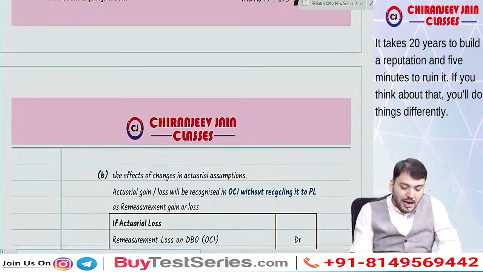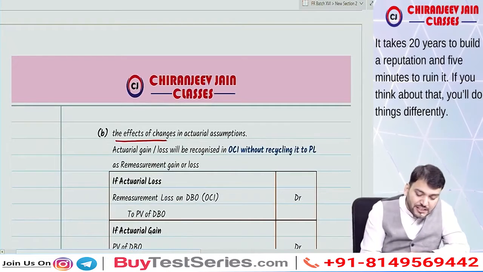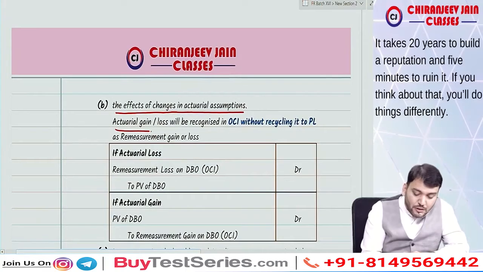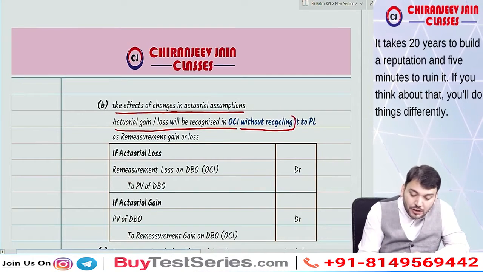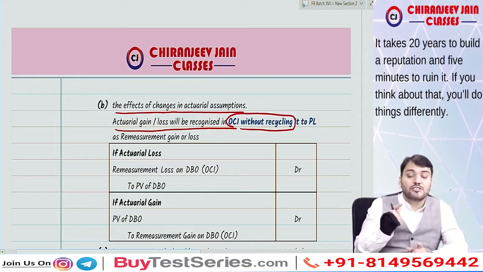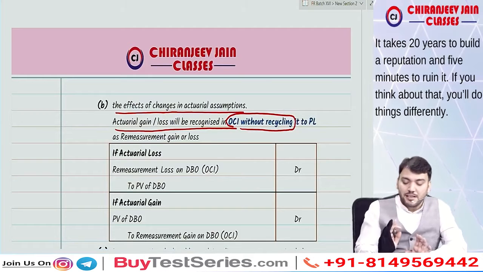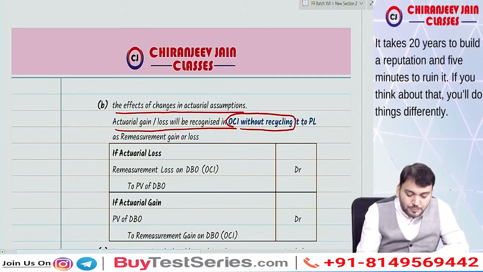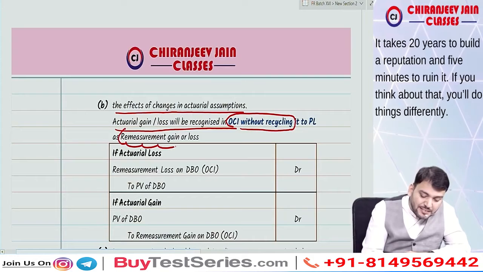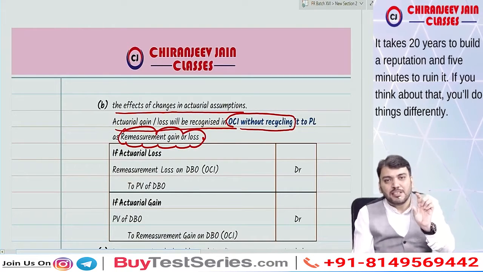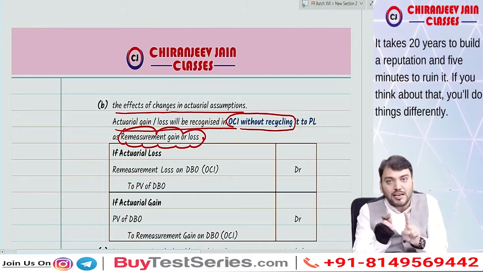And due to the effect of changes in actuarial assumption, this actuarial gain or loss will be recognized in OCI without recycling, which means it will never be recycled to PL. It will be recognized as remeasurement gain or loss in OCI.